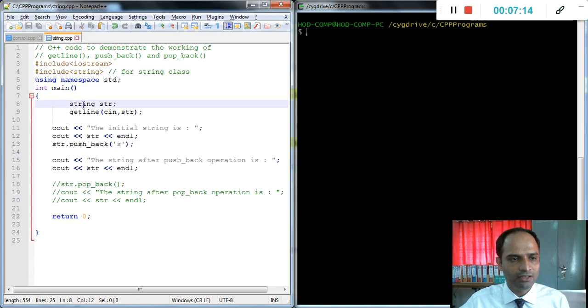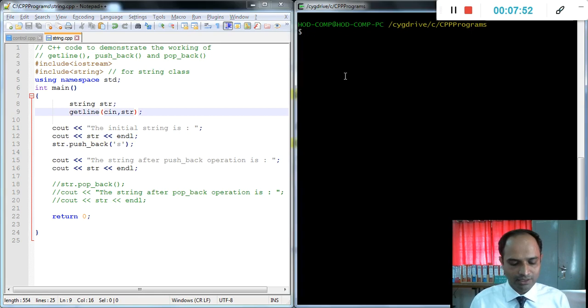Then we will understand what exactly the use of getline is. First, under main, string is a class. We define an object of the class, that is a string. Then with the help of that object we get the data from the user, and then we manipulate that data. String str is a class object. Then getline is a function. We pass two values to the getline function, that is cin, because we want to get the data from the user, and the string. This getline function gets the data from the user when we run the code. We will run it and we will understand how exactly.